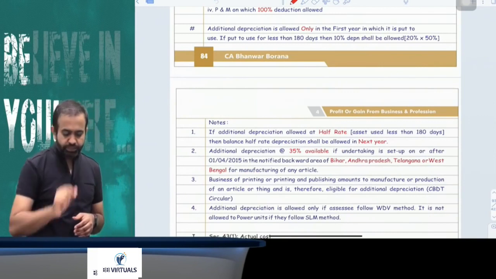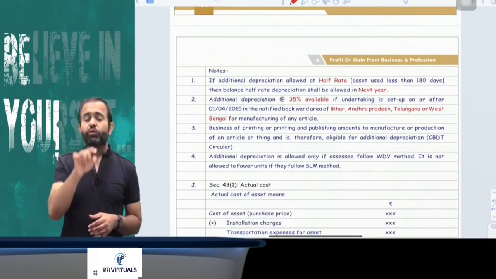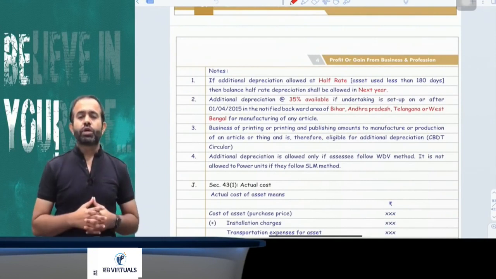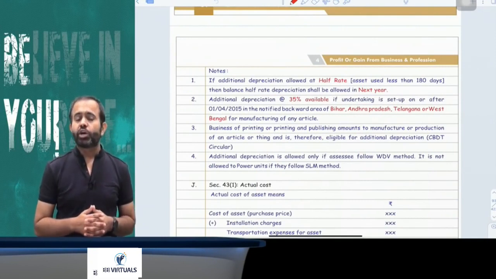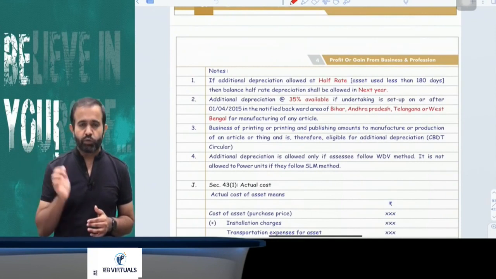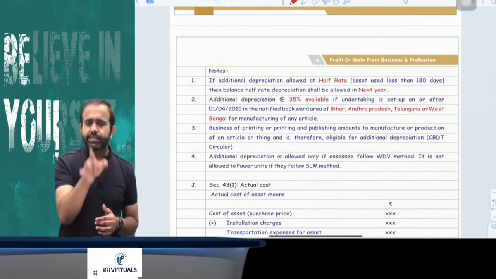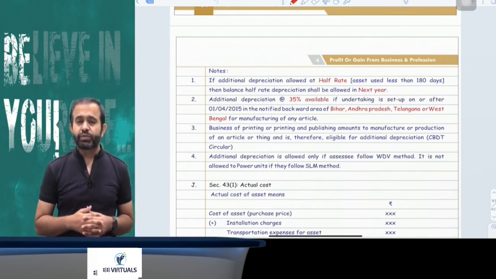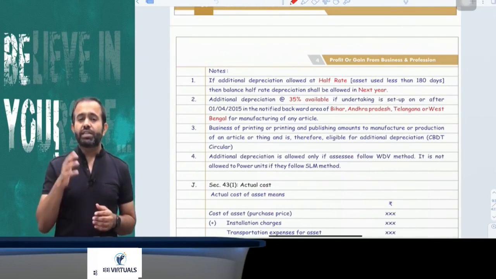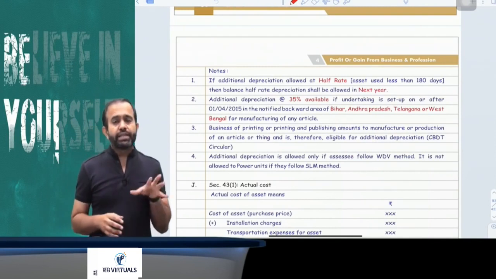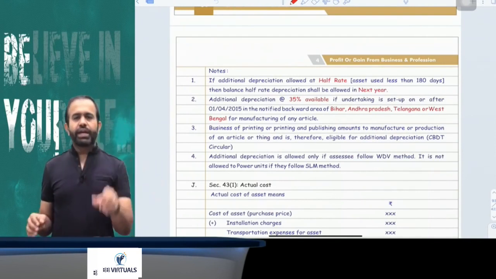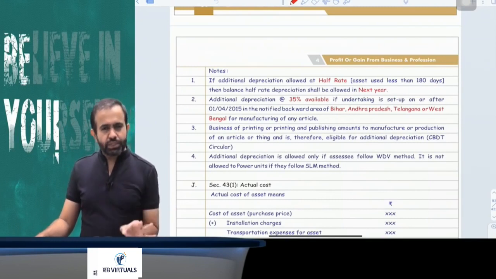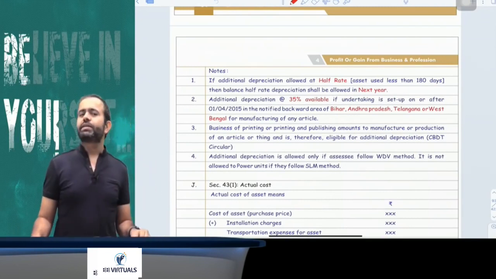Now try to understand, in case any assessee is engaged in manufacturing business, all people just pay attention now. If any assessee engaged in manufacturing business started the manufacturing business on or after 1/4/2015 in the notified backward areas of Andhra Pradesh, Bihar, Telangana and West Bengal, then additional depreciation is allowed at the rate of 35% instead of 20%.